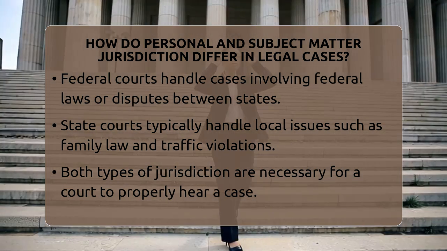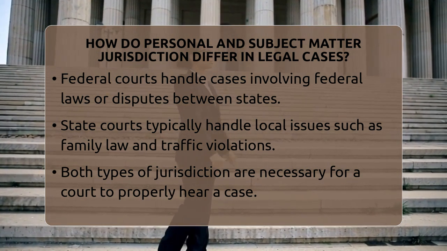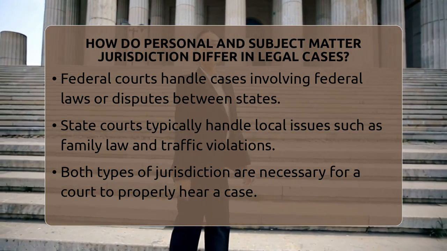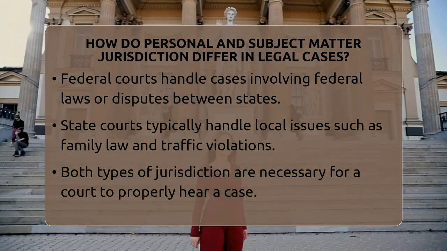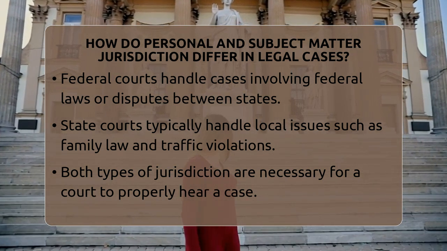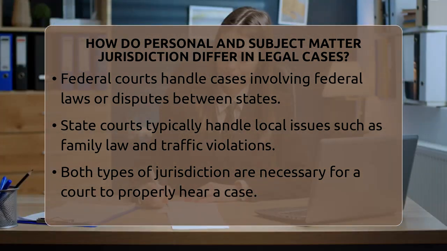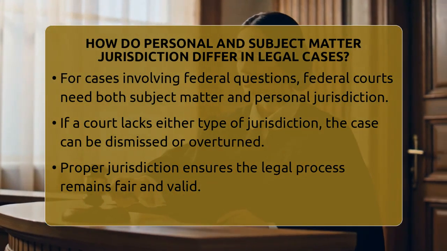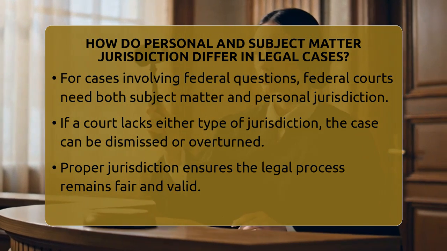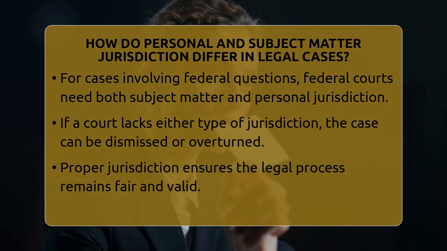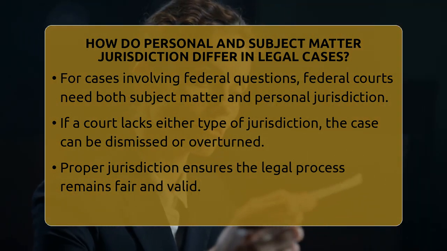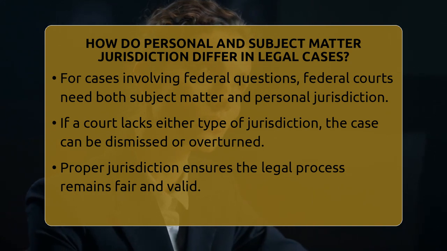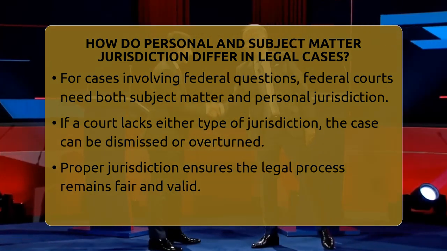In real life, a court needs both types of jurisdiction to move forward. If a case involves a federal question, like a constitutional issue, the federal court must have subject matter jurisdiction. But it also needs personal jurisdiction over the defendant, which means they must have a connection to the state. For example, if someone from another country files a lawsuit in a state court, the court must check if it has personal jurisdiction over that person.